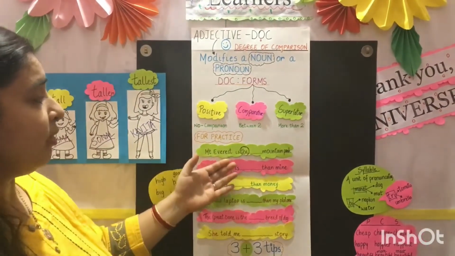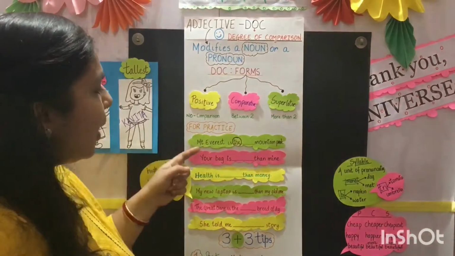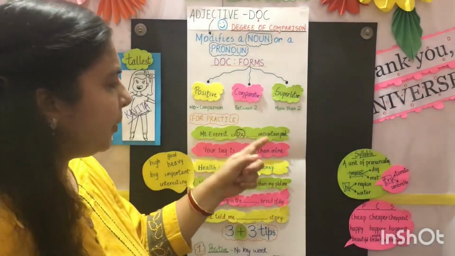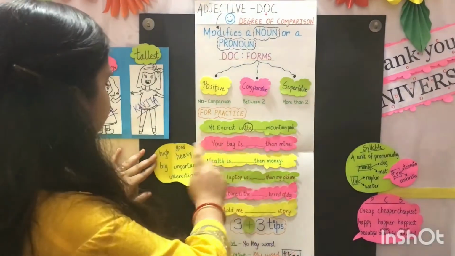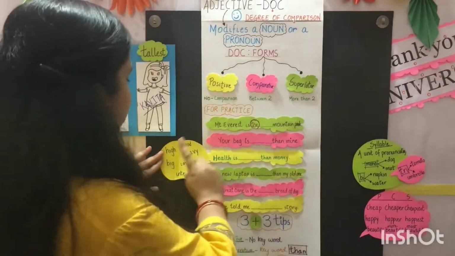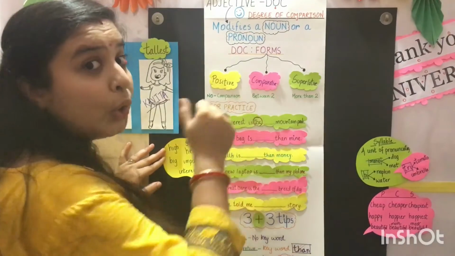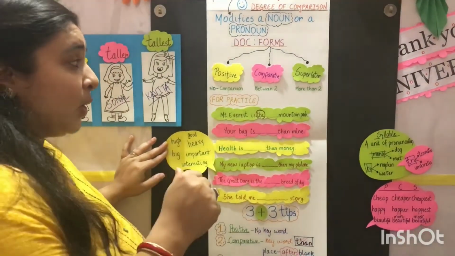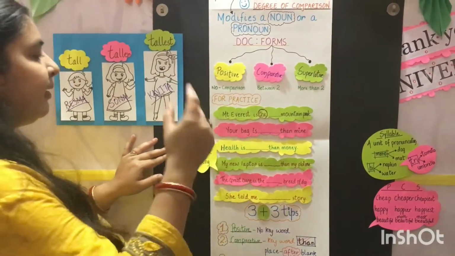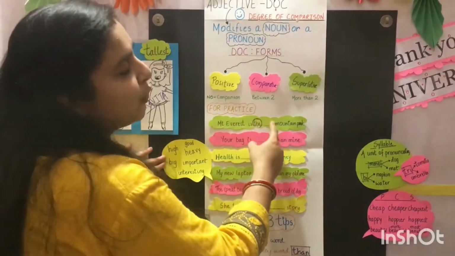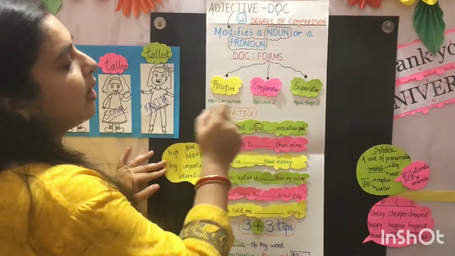Now let's solve this for the practice. Mount Everest is the dash mountain peak. Here are the options. Mount Everest is the high mountain peak. Shall I write here high or no? No, because in the degree we have to add something at the end of the word and then we have to write that word over here.